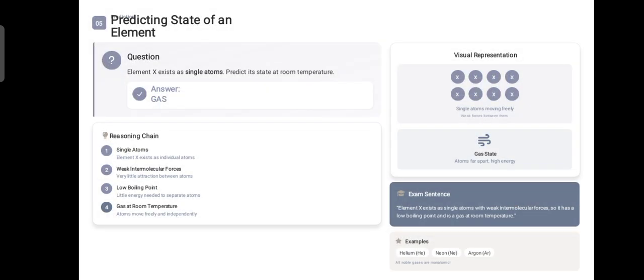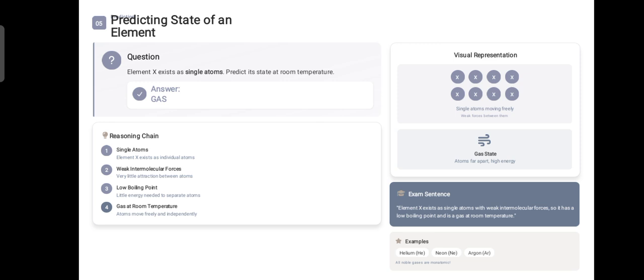The next question is: element X exists as a single atom. Predict its state at room temperature. If any element exists as a single atom, as a monatomic element, can you guess if it is a solid or a gas? Because single atoms have almost no grip on each other.